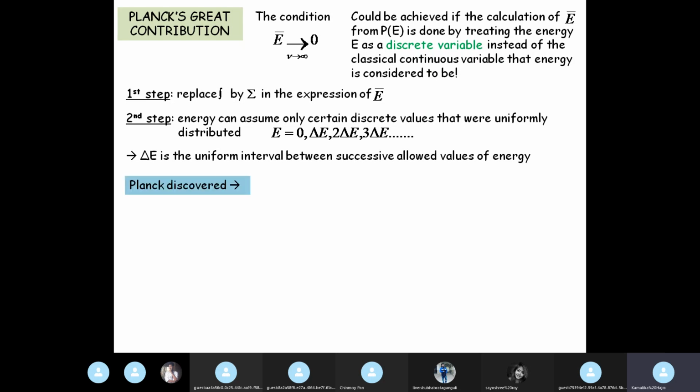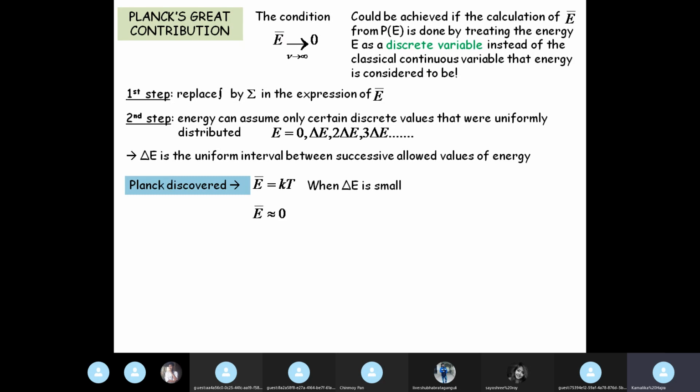So Planck discovered that the average energy equal to kT is true when delta E is small. When this interval delta E is very small, then average energy equal to kT is valid.